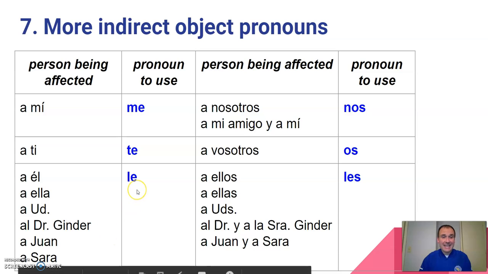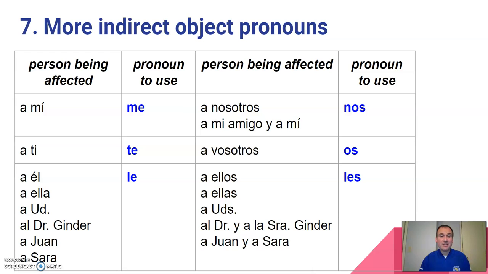Now down here with le, anytime we want to talk about a person specific, like I'm talking about Dr. Ginder, or I'm talking about Juan, I'm talking about Sarah, what I have to do in Spanish is I have to use this a phrase. I have to say a Juan le gusta la pizza. I can't just say Juan le gusta. That a has to be there. It's required. So when we're talking about a person specifically, a Juan le gusta, a Sara le gusta, a Dr. Ginder le gusta. We've got to use that a phrase followed by the person's name, just like we say on the chart off to the left.